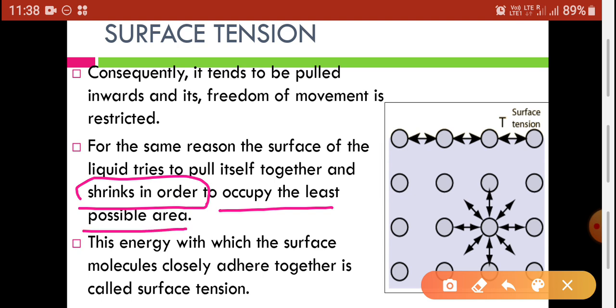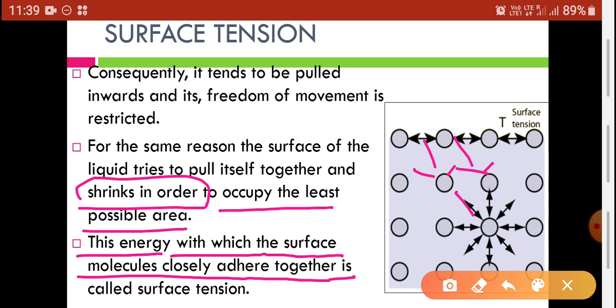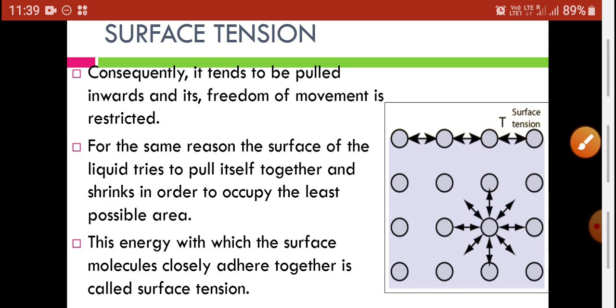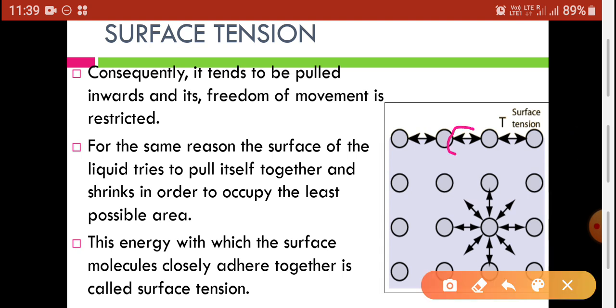And this energy, these attractive forces, are called surface tension. This is the energy with which surface molecules closely adhere together. Mostly the forces which attract the molecules present on the surface are not what is called surface tension, but the forces which attract the surface molecules so that they adhere together, that force is particularly called surface tension. So these forces are called surface tension, but not those other forces.